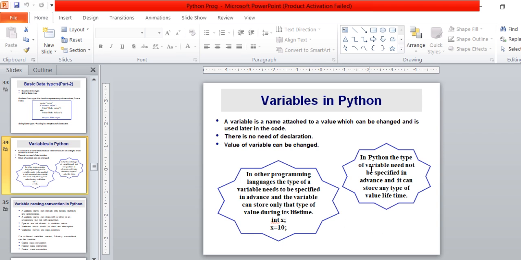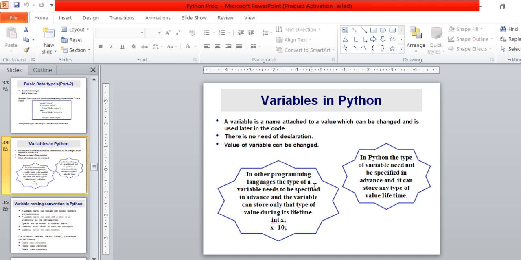On the contrary, if I am talking about the Python programming language, we do not need to specify in advance. It can store any type of value, like it can store integer value as well as floating point value. So Python is also a dynamic programming language.